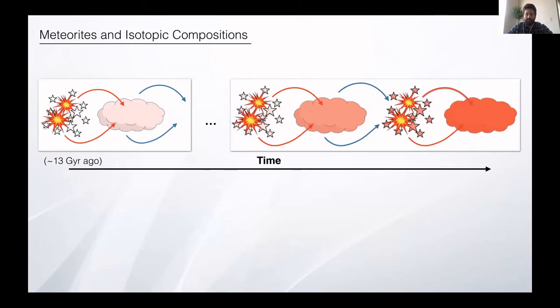Okay, I've been talking a lot about the evolution of the elements. Something I want to touch on is meteorites and using isotopes as another messenger for chemical evolution and probing the origin of elements and isotopes.